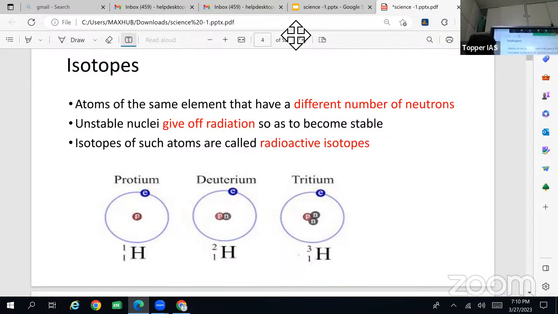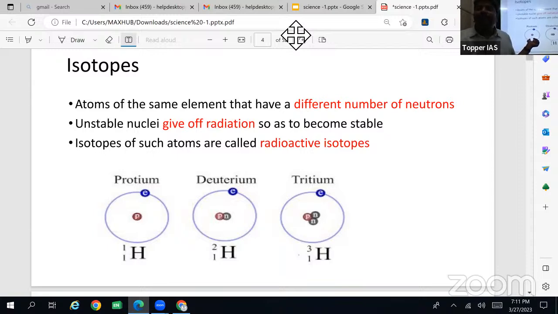For example, protium, H 1 1. That is protium.